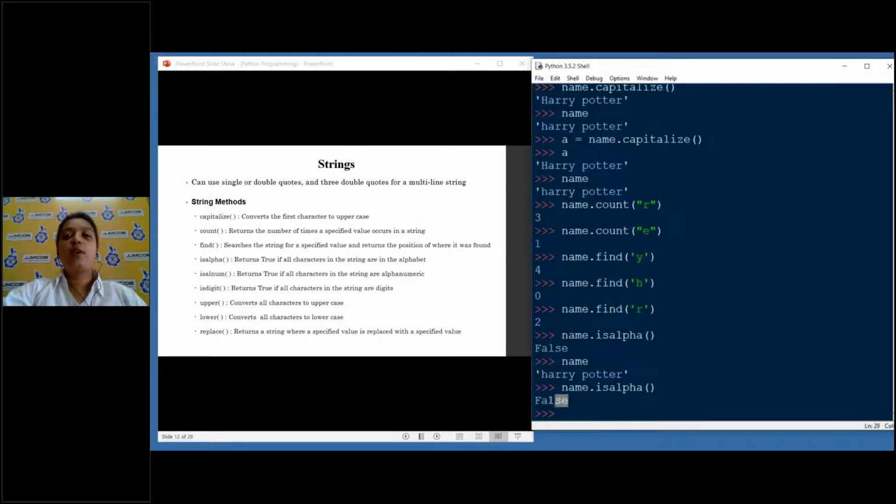I hope you are getting confused. Like, how come these are all alphabets, but I'm getting false? This is because of this space. Can you see the space? This is a space. This is not an alphabet.